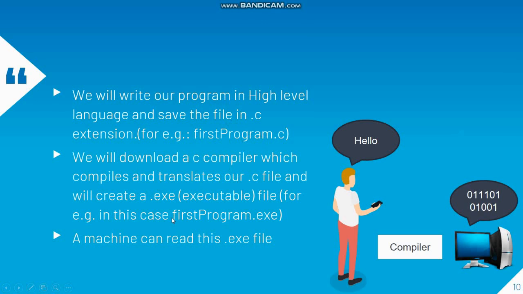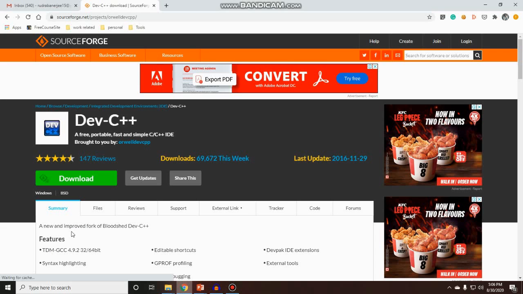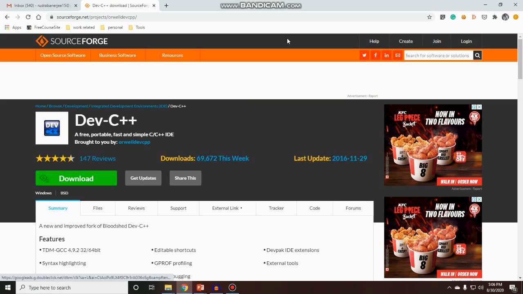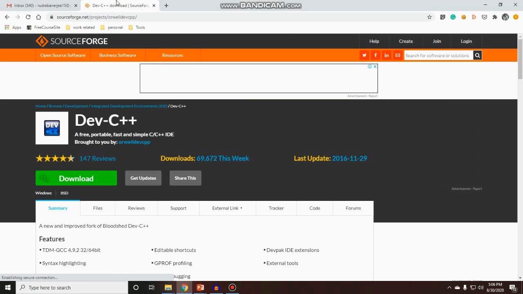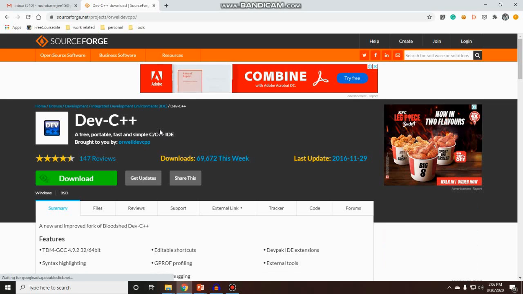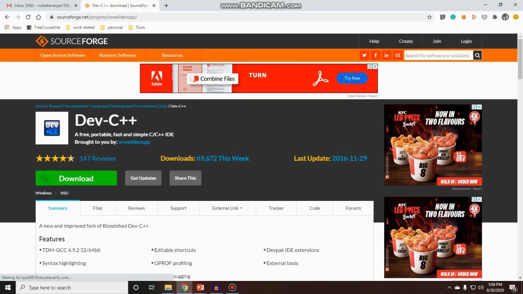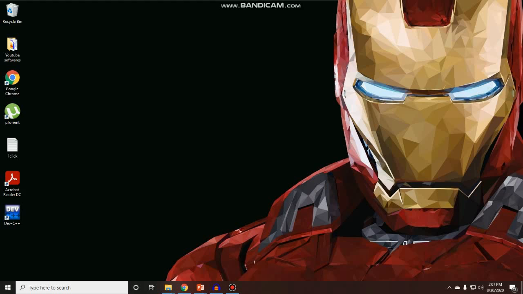So we are going to see this whole thing in action. As I told you, there are various C++ and C compilers out there. We are going to download this one, Dev C++. This is my favorite. You will also like it, I am sure. You can just search Google for Dev C++ compiler, get a download link and just download it. After you download and install this, I have already installed it, so I have the icon on my desktop.